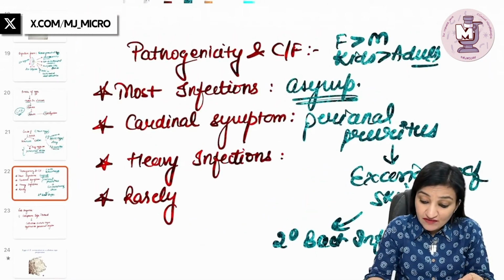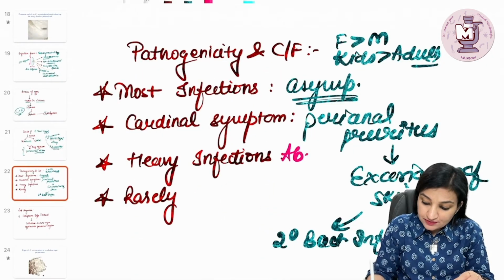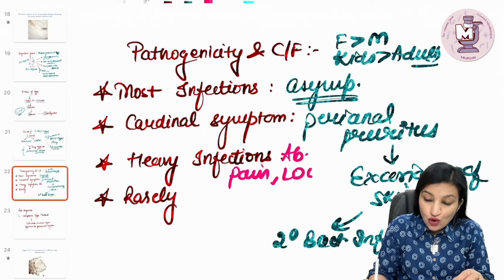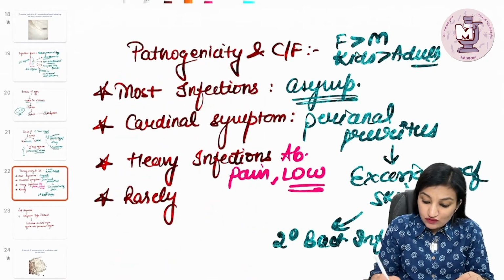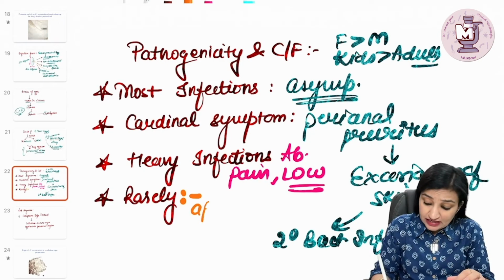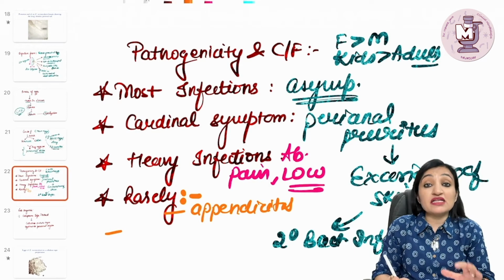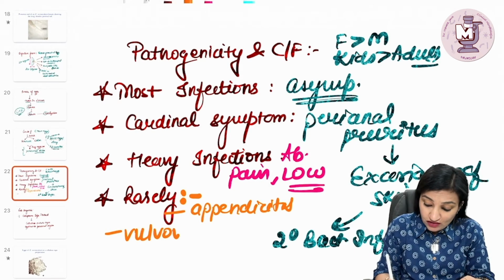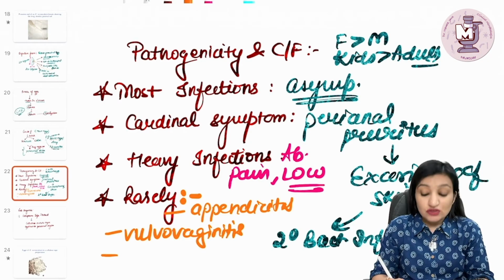Then the heavy infections are going to be characterized by what? Abdominal pain and loss of weight. Now, very rarely, what can happen is the female worms can enter the appendix, leading to what? Appendicitis. They can even enter the female genital tract, causing vulvovaginitis, and very rarely they can induce what?